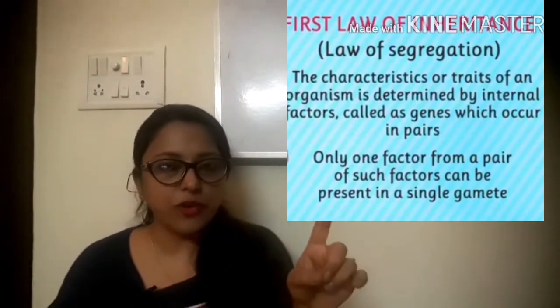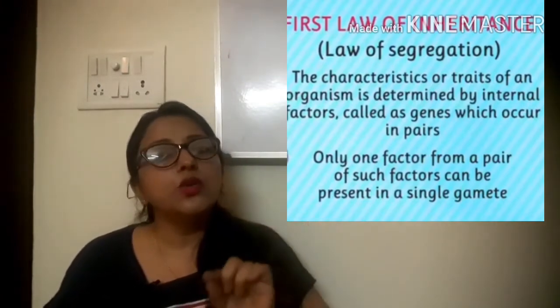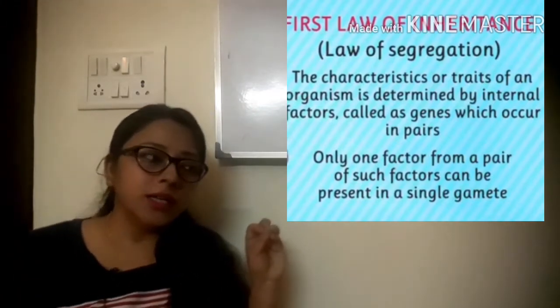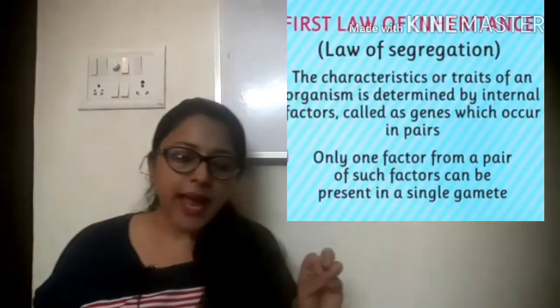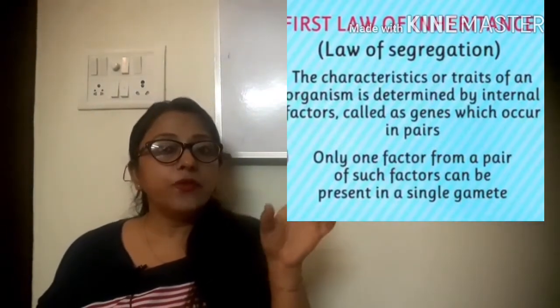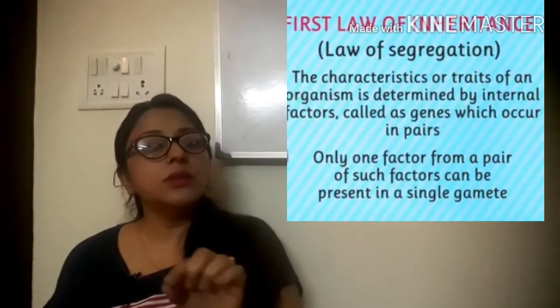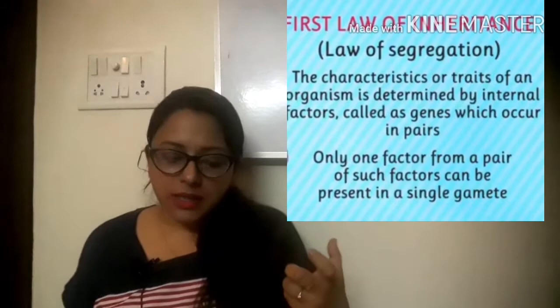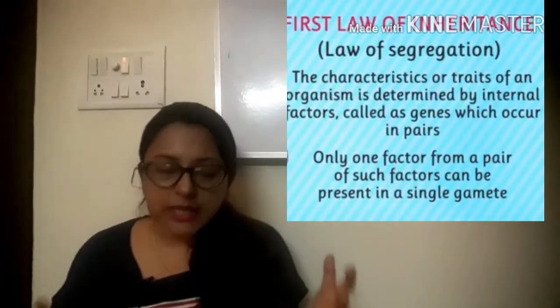Only one factor from the pair is inherited by their offspring. And the third thing he found is that one factor from the pair goes to the gamete.